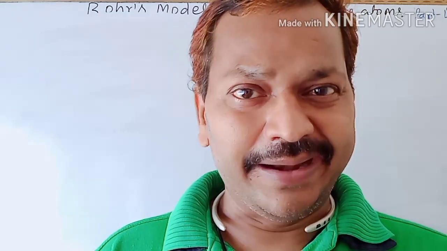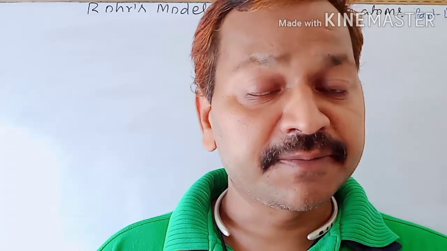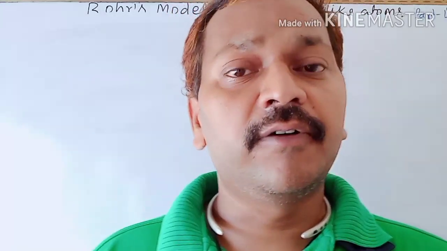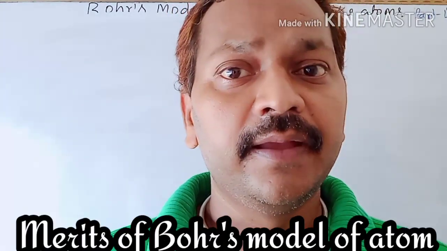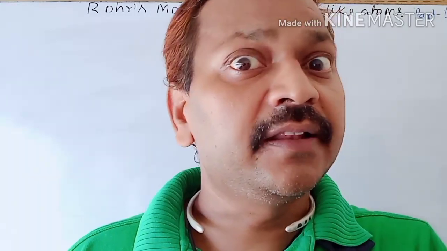There are generally four merits. Number one, Bohr's model successfully explained the stability of atom. Second, calculation of energy of nth orbit, and third, calculation of radius of nth orbit.